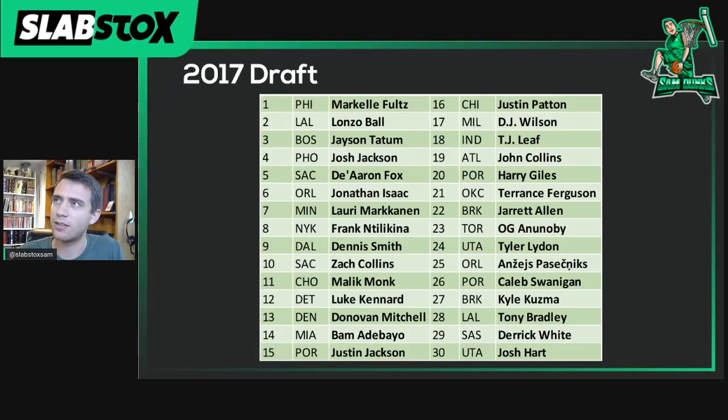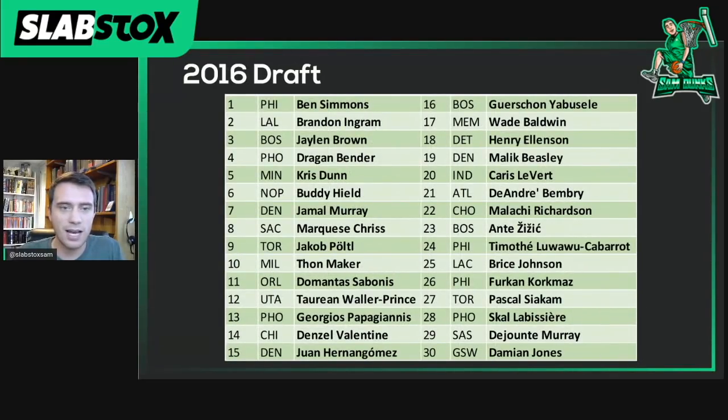I think they're both on the Knicks still, and they both kind of stink. The 2016 draft is just getting worse. Ben Simmons still good. Brandon Ingram still good. Jaylen Brown still good. Nice top 3 picks. But as you go through, Domantas Sabonis was a good selection, but Taurean Waller-Prince, Marquese Chriss, Jakob Poeltl, Buddy Hield,